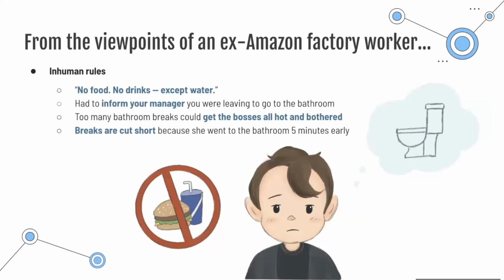Maureen also said that she had to inform her manager when she was going to the bathroom, but when she requested bathroom breaks too frequently, the bosses would get all hot and bothered. There was once when her break got cut short because she went to the bathroom 5 minutes early.